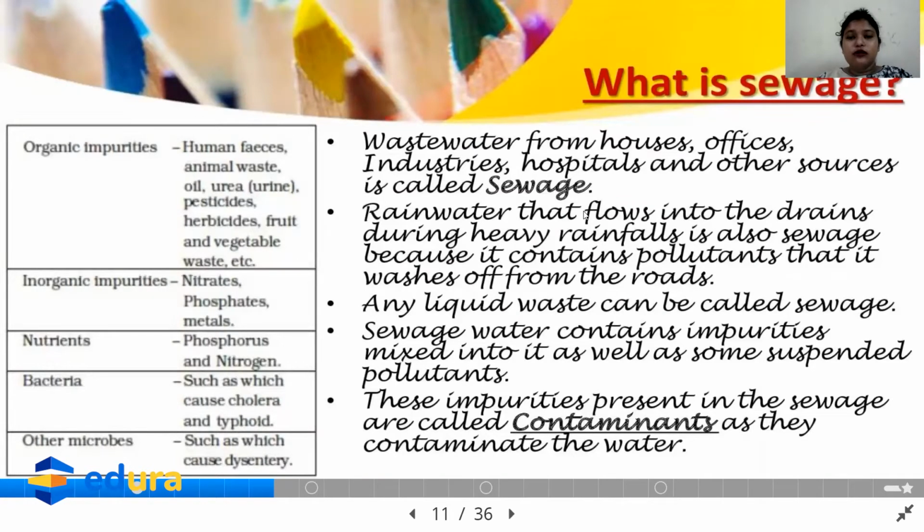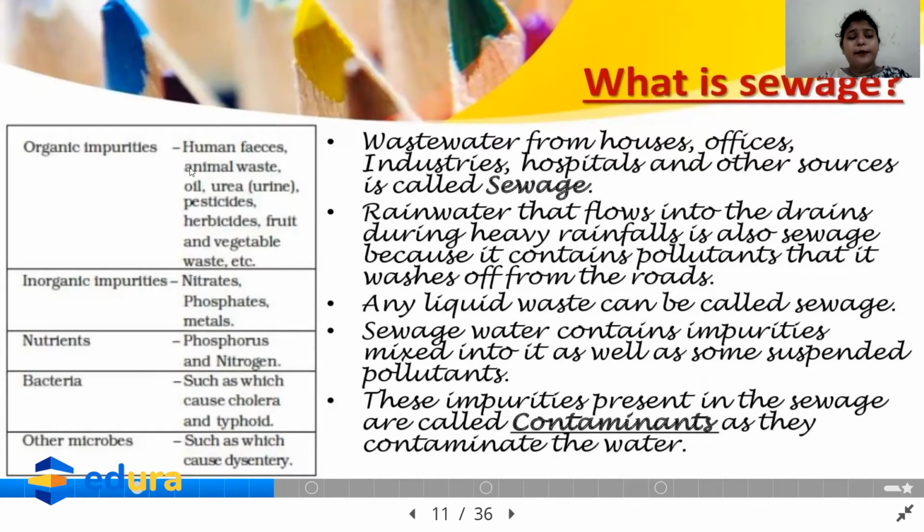In the sewage there are impurities or pollutants which pollute the water and convert it into wastewater. These substances are called contaminants, as they contaminate the water. So these impurities are called contaminants as they contaminate the water.